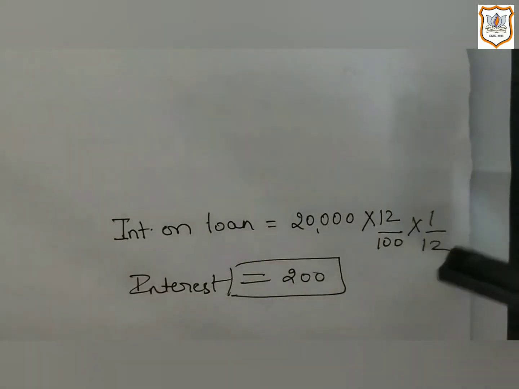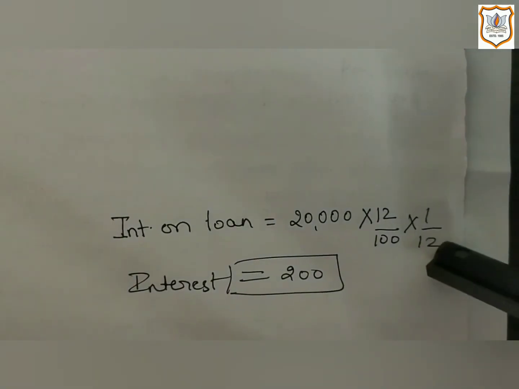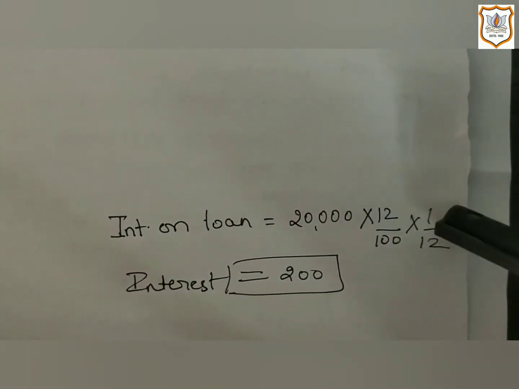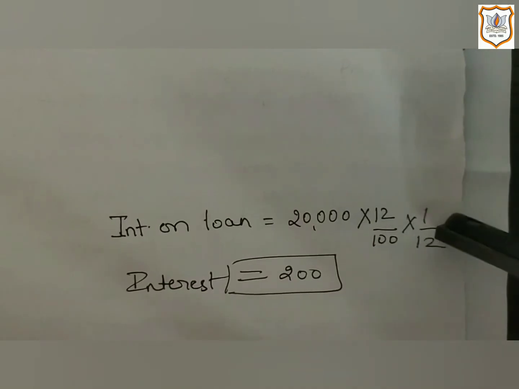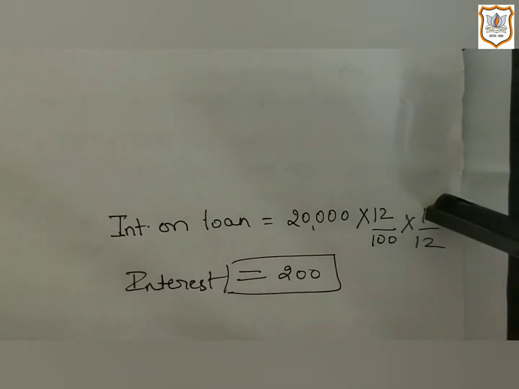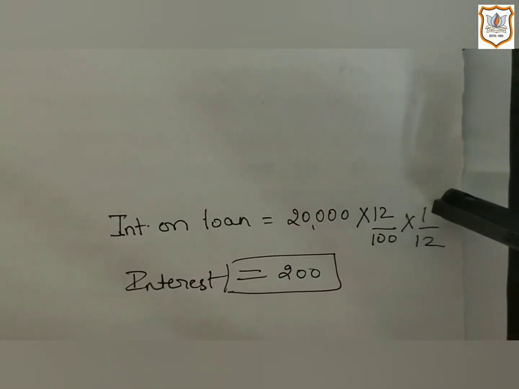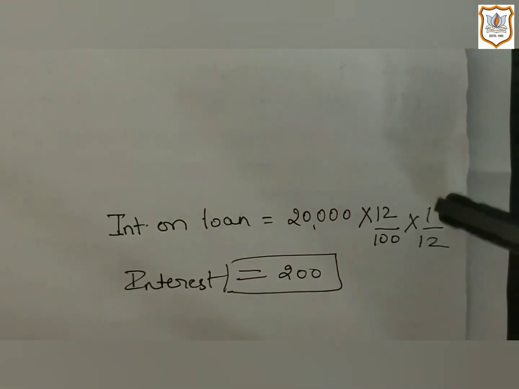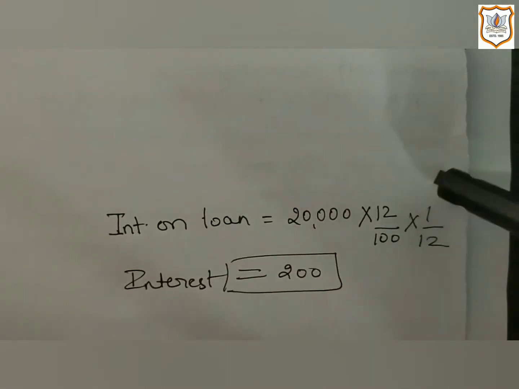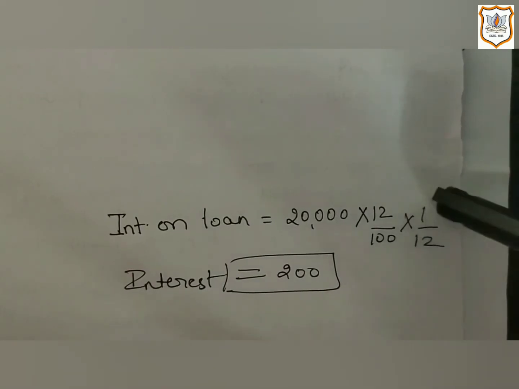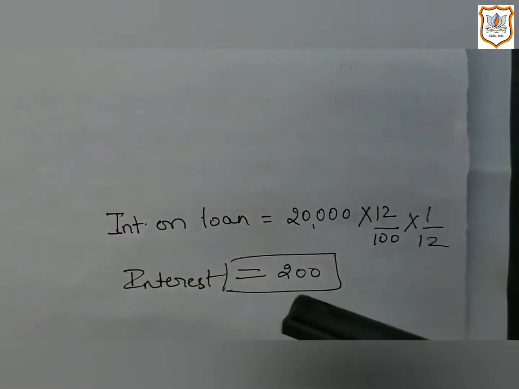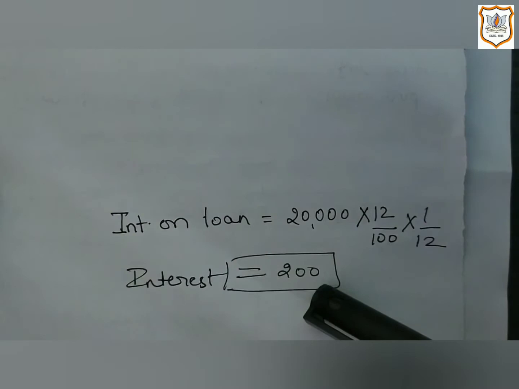As there are 12 months in a year, in the denominator we will write 12 and we are asked to calculate interest for 1 month only. That's why in the numerator we will write 1. If it was asked 2 months interest, then we would write 2 upon 12. So here 1 month interest will be 200.